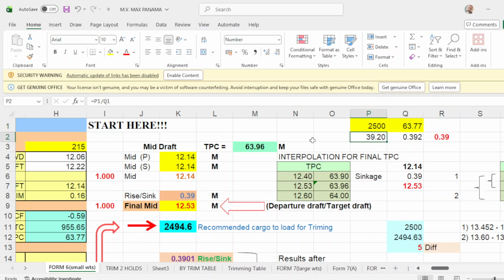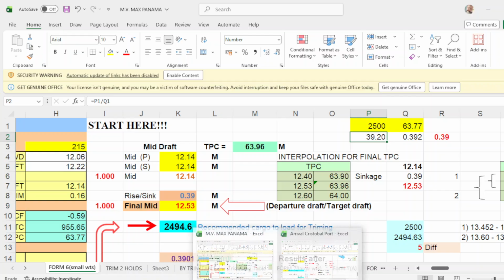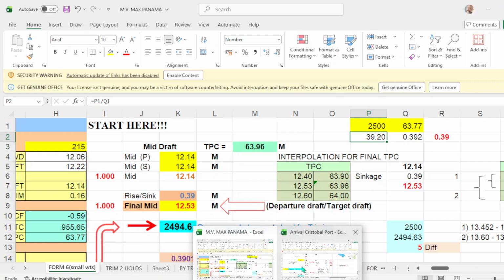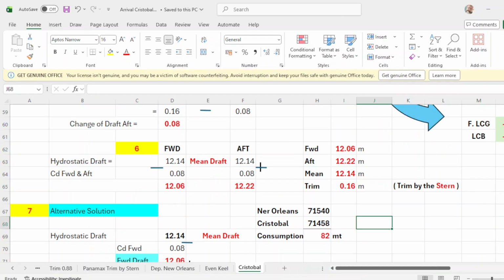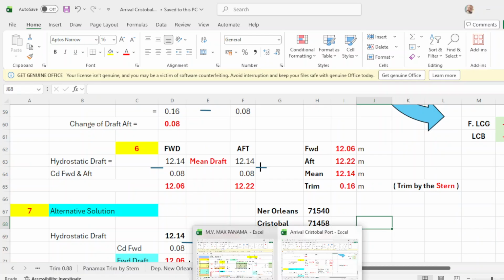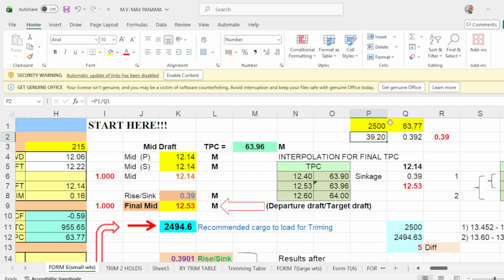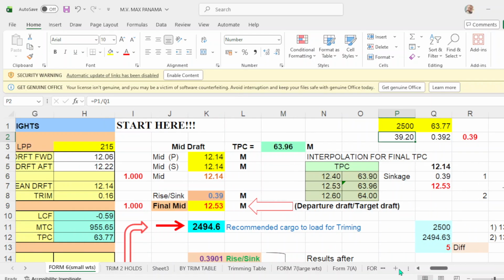So I put here 2,500. Okay, and take note that your initial drop should be 12.06. Am I correct? Yeah, 12.06. I was just a little bit confused there. So 2,500 is recommended for trimming for a Panamax vessel. So take note, this local draft or initial draft, your TPC is 63.77 for this initial draft.